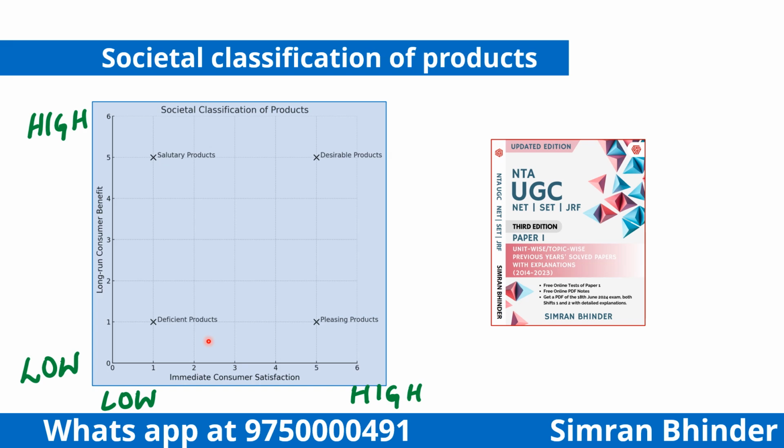Deficient products, यहाँ से ग्राफ से इंडिकेट हो रहा है, these are those products that offer neither long-term benefit nor immediate satisfaction. यहाँ पे low and low. Low immediate consumer satisfaction, low long run consumer benefit. ना ही ये long term benefit देते हैं, ना ही ये immediate satisfaction देती हैं. They are often poorly designed or low in quality, right? So they do not bring any lasting positive impact on the consumer's life.